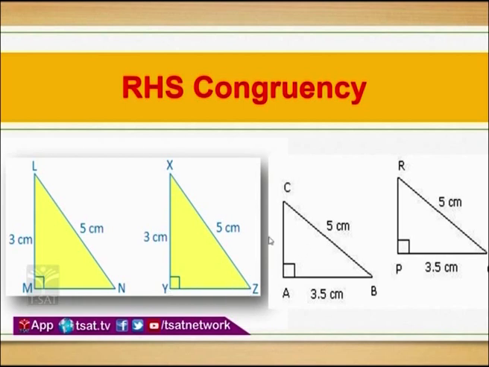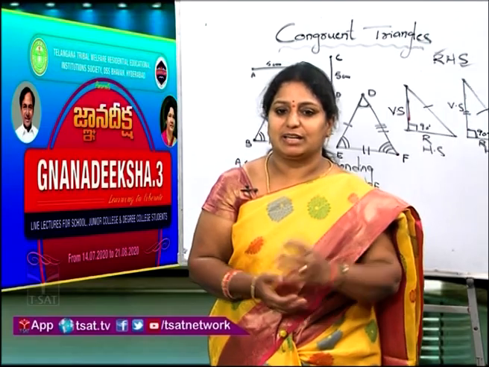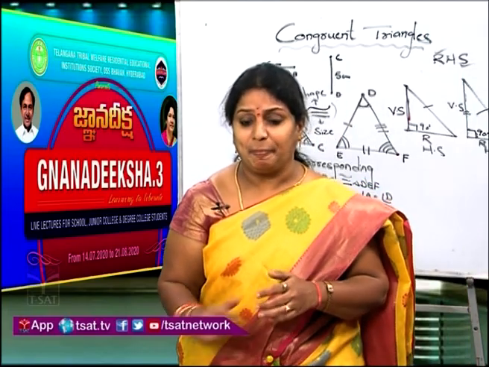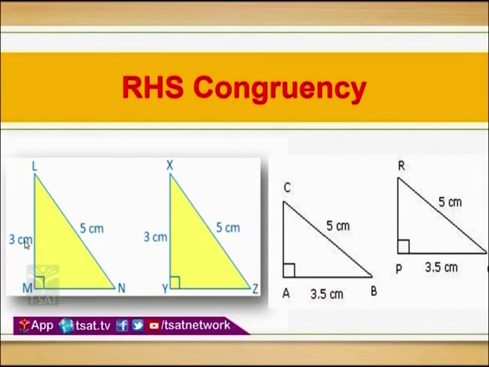Now observe the difference between the first picture and second picture. Come on, all of you observe and quickly answer to yourself what difference you can observe. In the first picture, I am proving vertical sides. I took vertical sides. But in the second picture, I am taking horizontal sides like AB is equal to PQ. So either horizontal sides can be equal or vertical sides can be equal. If 2 triangles are satisfying RHS congruency, then we say that both the triangles are congruent, satisfying RHS congruency criteria.